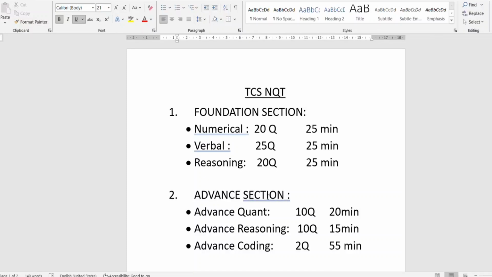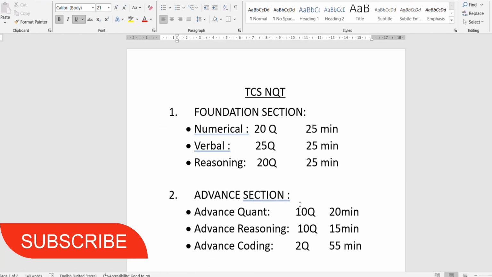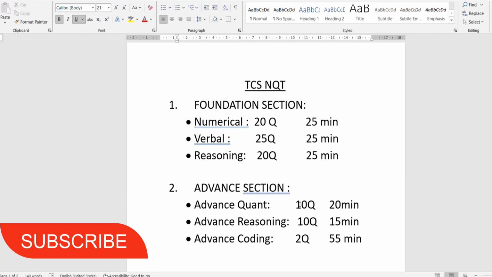And in this video, as you can see, we are going to discuss the detailed exam pattern and the detailed syllabus of TCS NQT. We are going to discuss everything section wise. Whatever the syllabus is for the coding section or the foundational sections, numerical, verbal, reasoning, everything we are going to discuss.